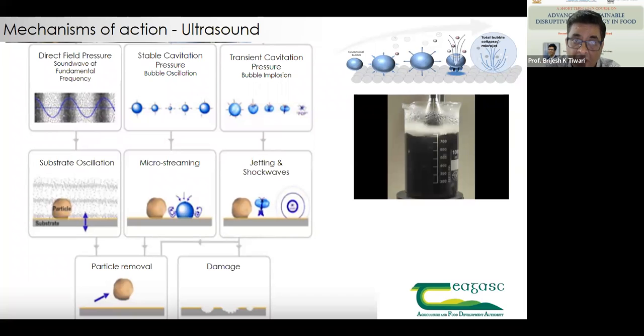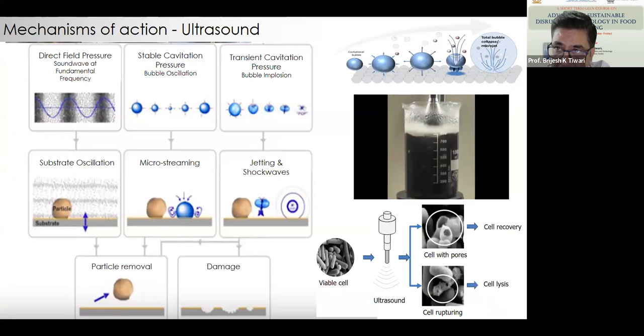And because of this, cavitation can be stable cavitation or transient cavitation, together with microstreaming, macrostreaming, jetting, shock waves, and acoustic streaming. We come up with the mechanism of ultrasonics, which is fundamental to almost all the applications. Now, if you see this very specific diagram over here, these are viable cells.